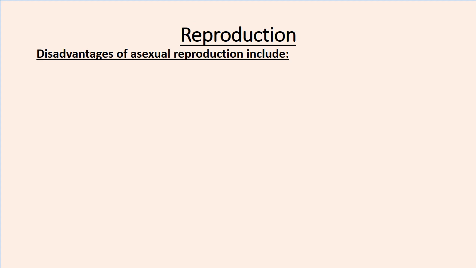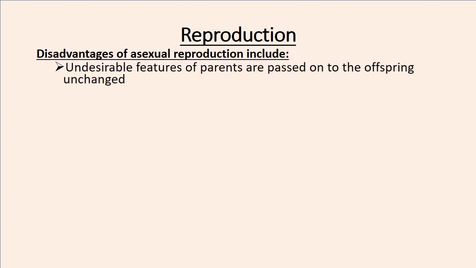However, there are also disadvantages. Some of the disadvantages of asexual reproduction include that undesirable features of parents are passed on to the offspring unchanged. If the parent has a feature that they don't like, for example if they are tall and they don't like to be tall, this undesirable feature is going to be passed to the offspring. The offspring is also going to be undesirably tall. So undesirable features are passed to the offsprings.